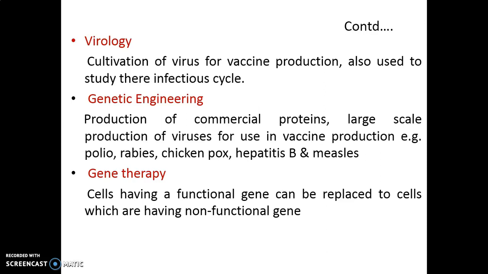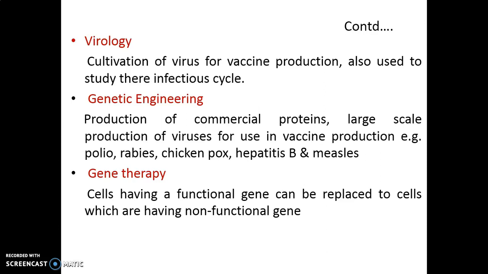Those viruses are mutated, or their toxicity is removed, and then they are used for vaccine production. Then genetic engineering: the production of commercial proteins, large scale production of viruses for use in vaccine production, for example polio, rabies, chickenpox, hepatitis B and measles.